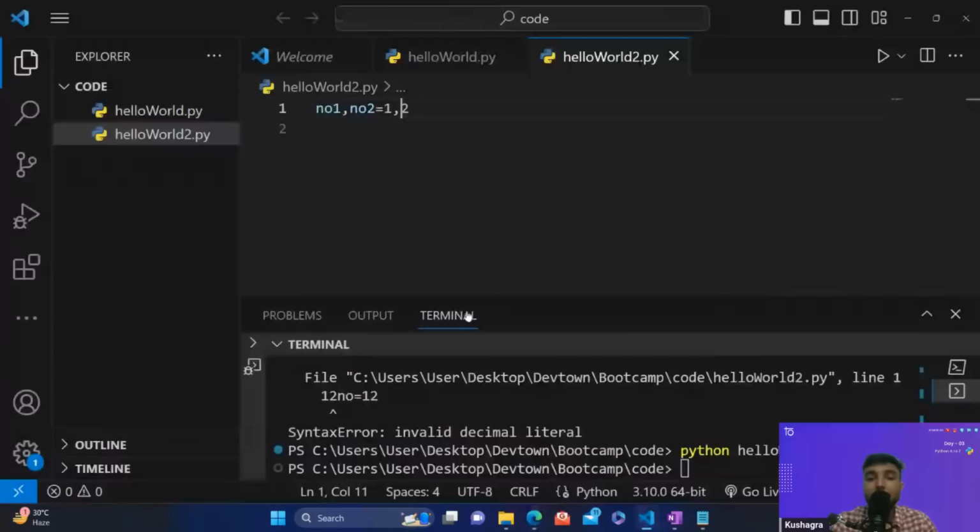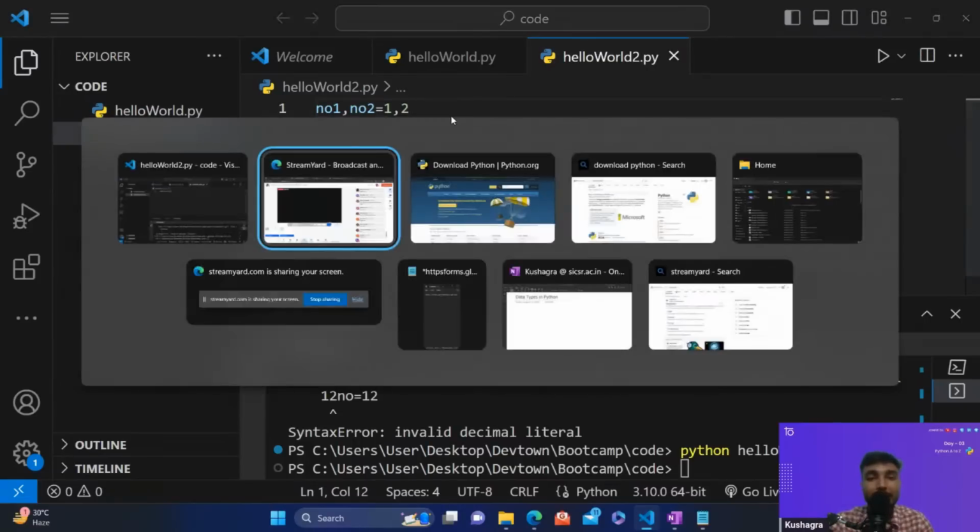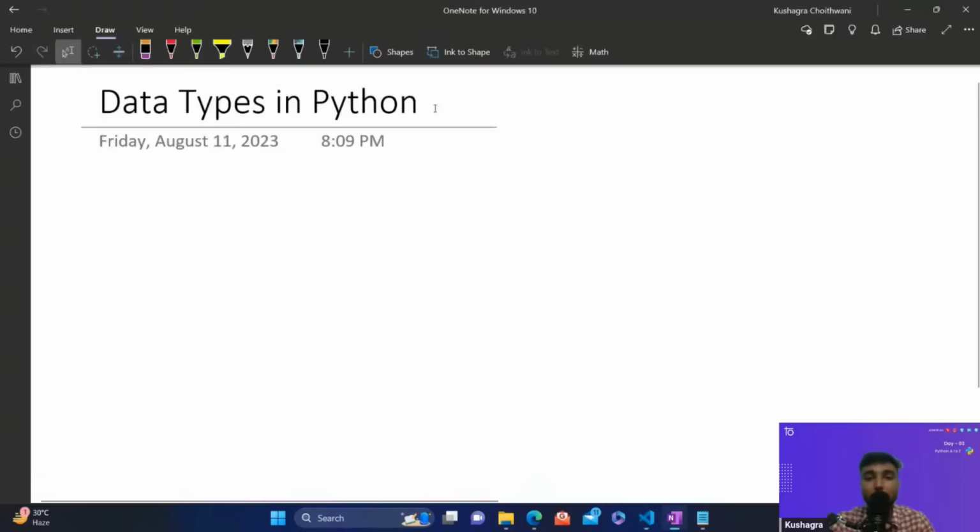So now we'll start with today's session, guys. Up till now we have talked about what exactly variables are and how we declare a variable. Now we are going to talk about what exactly data types are. So let's shift back to the OneNote. I hope that my OneNote screen is visible to you guys.